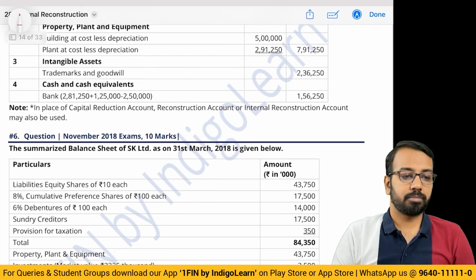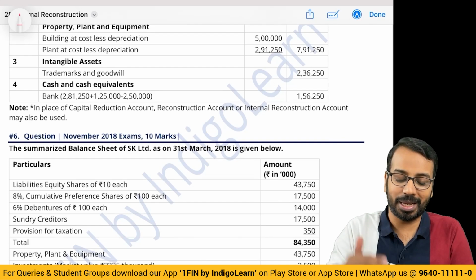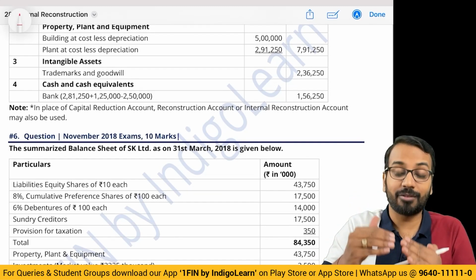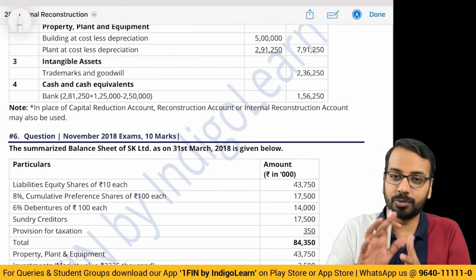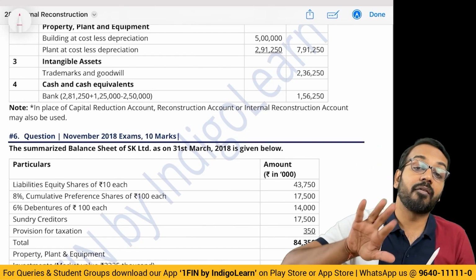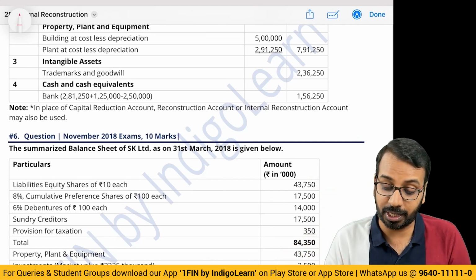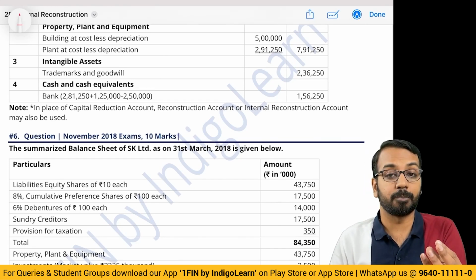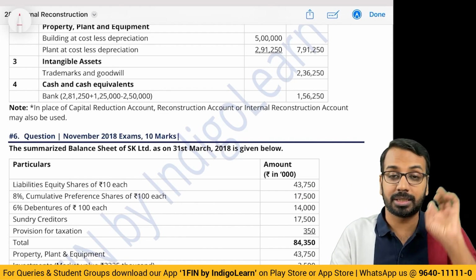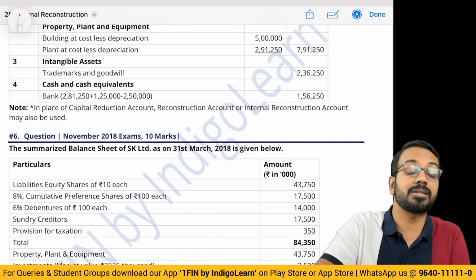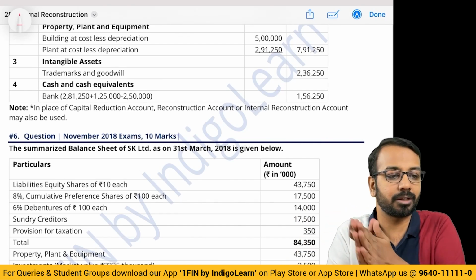So now to solve this question in the examination, the only thing is to be patient, have a lot of patience. What you can do is read the adjustment properly. We'll make mistakes only in calculations. They would say earlier it was 12% debentures, now we are making it 10%, same as what we saw in the preference share case. Then they would say this asset has been taken over by this person, this liability, that could be one scenario. Investments to be brought to the market value, that could be one scenario. Apart from that, there is no other critical adjustment that you need to do.